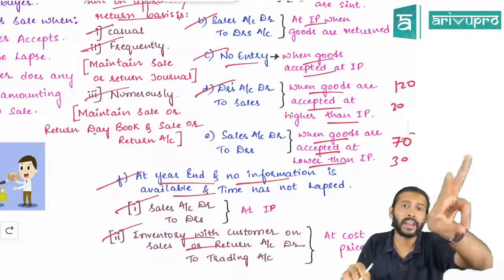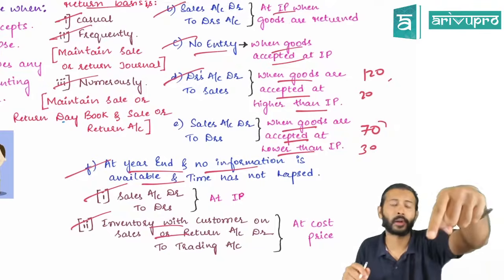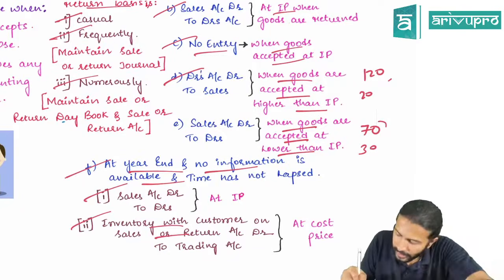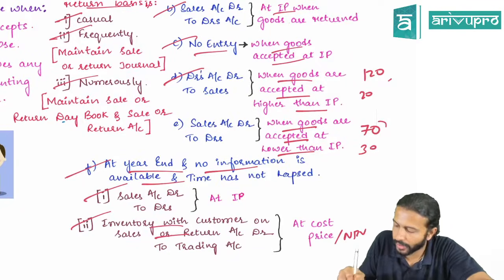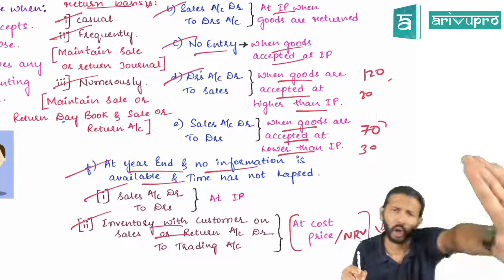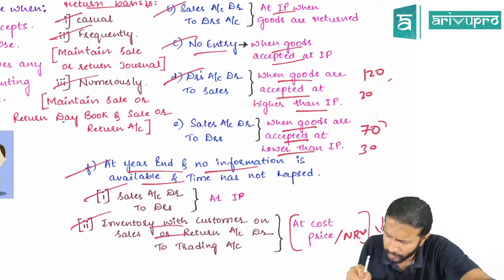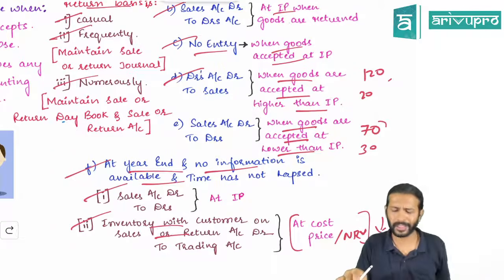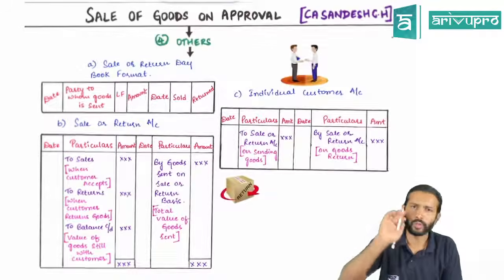If NRV is lower, today's problem we did one question, if NRV is lower, then you will use NRV. Cost or NRV, whichever is lower. But in our majority of the problem, NRV information they will not give. If they have not given NRV information, you can debit it at cost price itself. This is one approach.